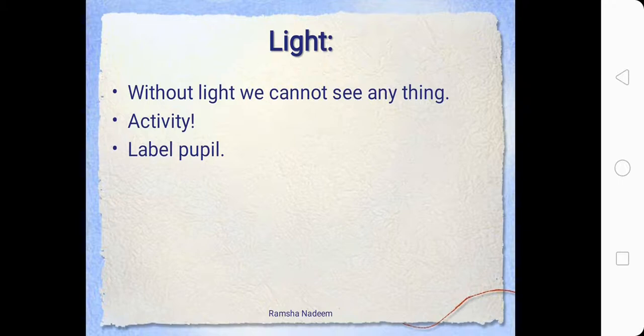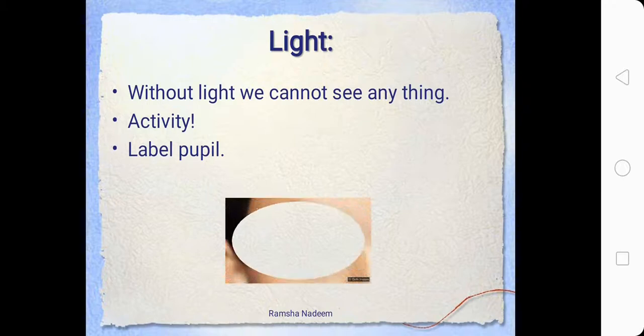In the night time, if we are sitting inside a room which is totally dark, or if we are outside where there is no light, or if all of a sudden the electricity, the power, cuts down, the light goes away again, so it is so dark that we are not able to see things. So this proves that without light we cannot see anything. This is the activity that you will be doing. Turn off the lights of your room and then see if you can see in total darkness or not.